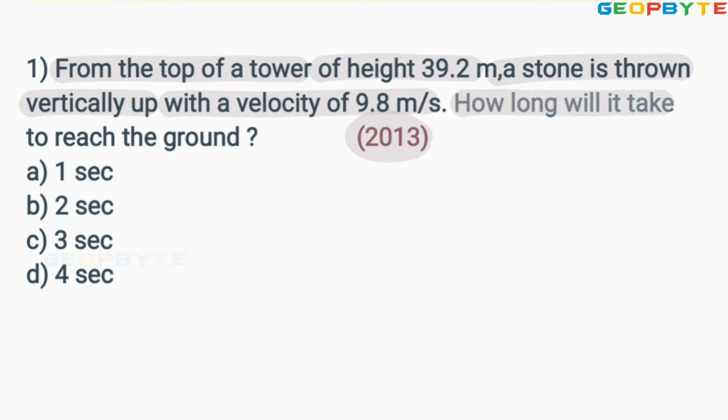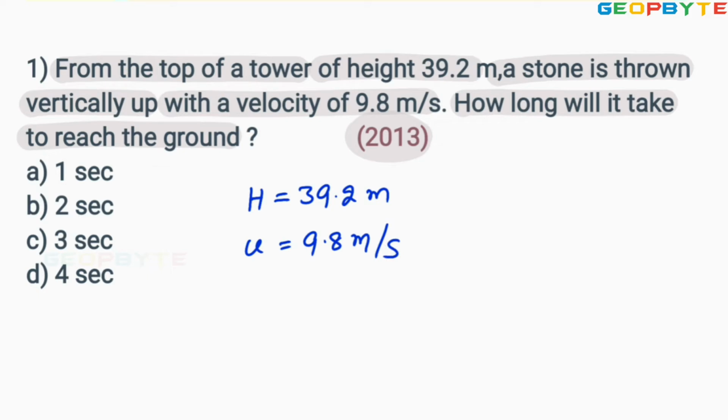How long will it take to reach the ground? Given like this: the height of the tower h equal to 39.2 meters. The velocity of the stone, marked as u, equal to 9.8 meter per second.